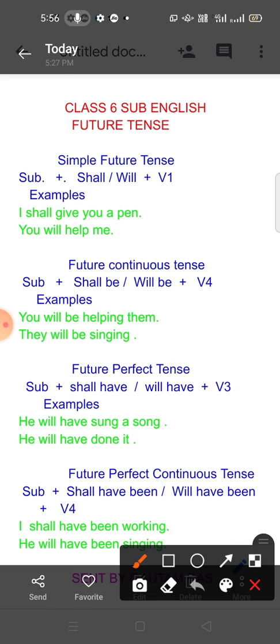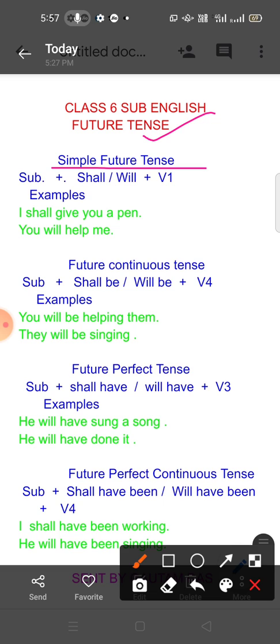And in this video clip I will teach you regarding future tense. Tense has three kinds: present tense, past tense and future tense. Here in this video clip I am showing you future tense. Here you see, simple future tense.